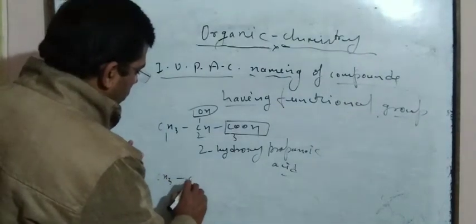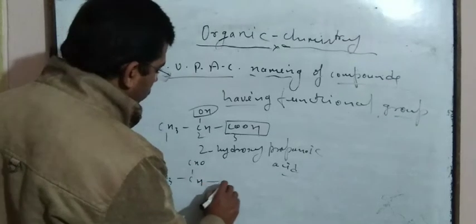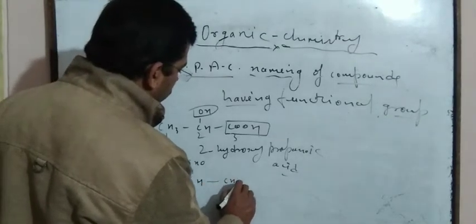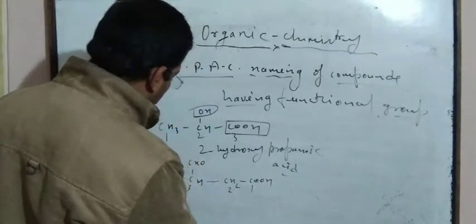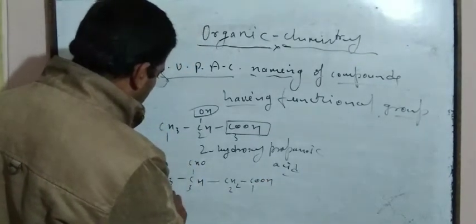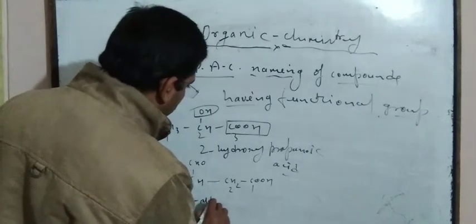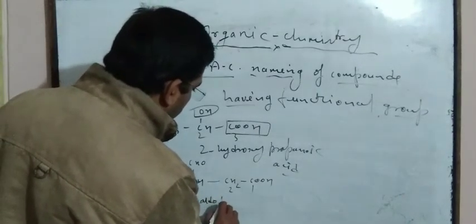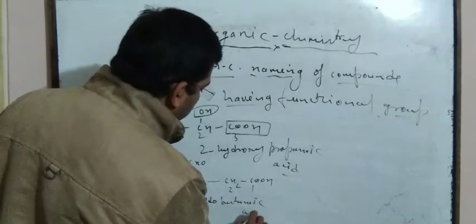Now, if this compound is taken, CH3, CH, CHO, CH2, COOH, numbered 1, 2, 3, 4, it is known as 3-aldo butanoic acid.